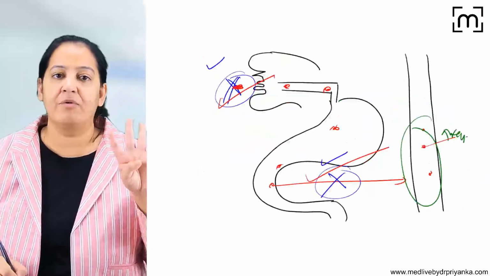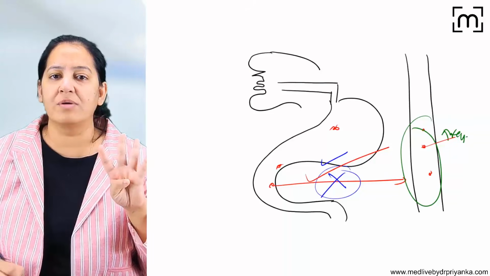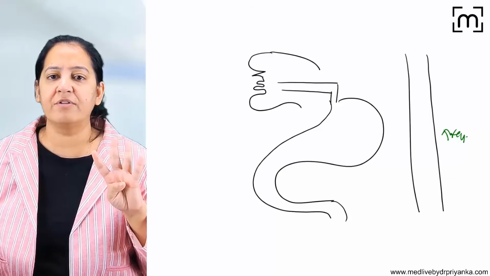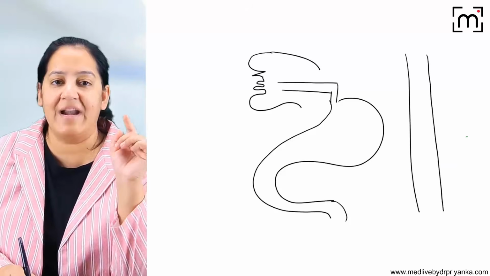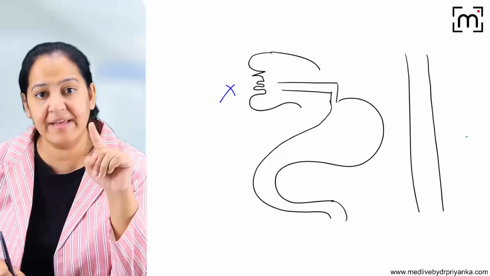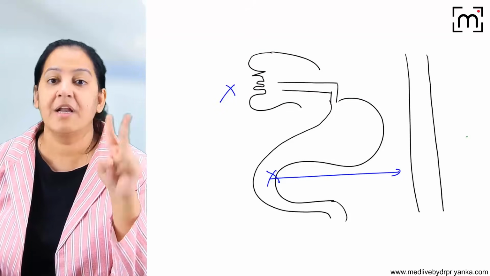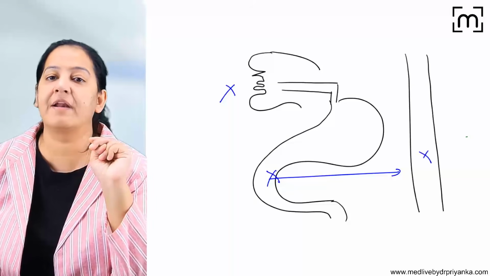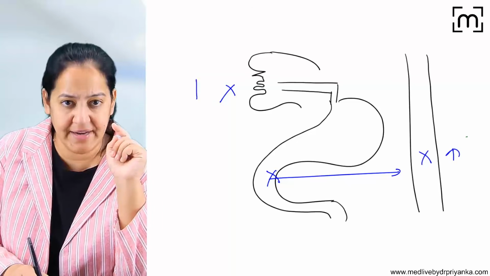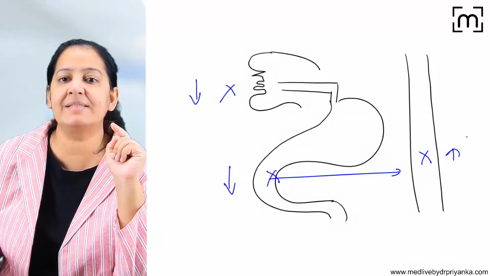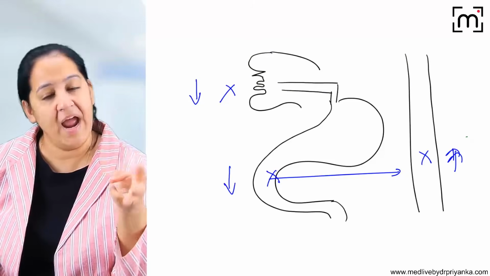So what are the causes? What are the four etiologies? What are the four causes of iron deficiency anemia? Can you tell me? Very easy. Number one, dietary intake is not good. Number two, dietary intake is good, but absorption is not good. Number three, dietary intake and absorption are both good, but the requirement is more. Either dietary intake is less, or absorption is less, or requirement is more. These are the three. And fourth is blood loss.